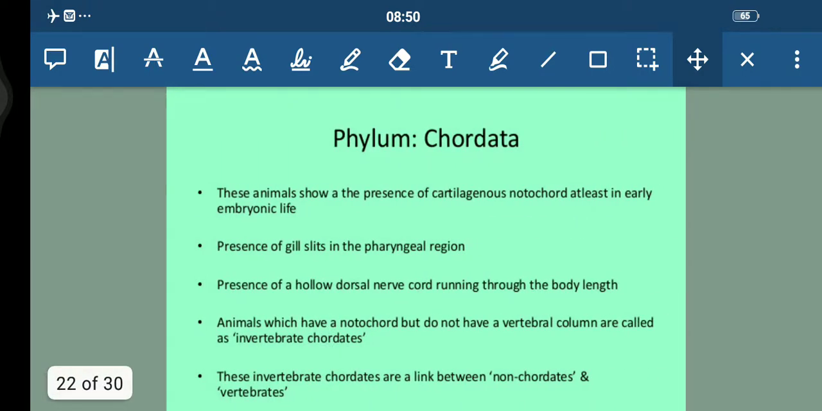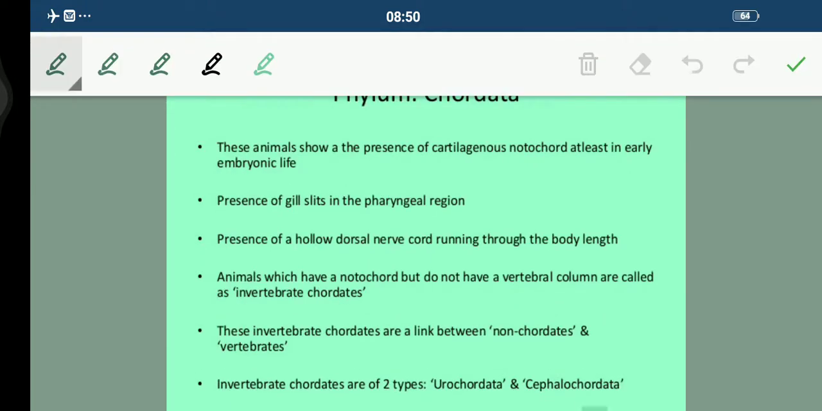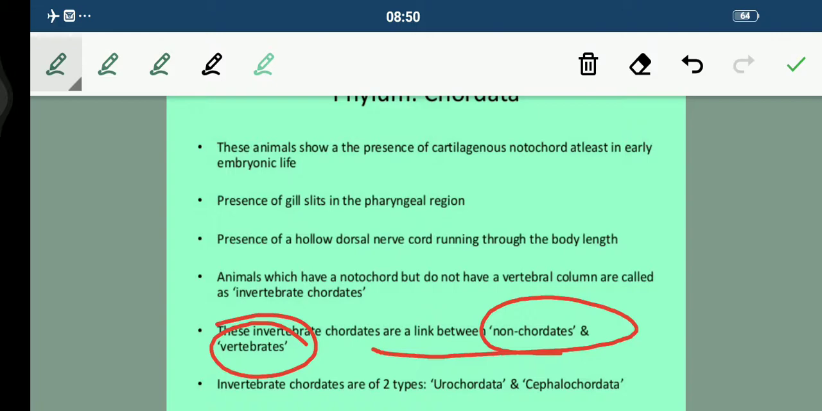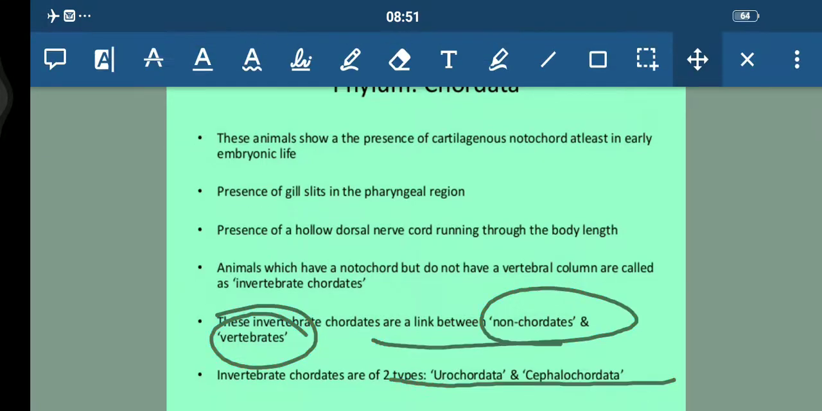Now moving on to the next phylum, that is Chordata. These animals show the presence of a notochord, students. At least in early embryonic life, they have this notochord, and gill slits are present. The dorsal nerve cord is there. And these invertebrate chordates are a link between non-chordates and vertebrates. Invertebrate chordates are of two types, urochordates and cephalochordates.